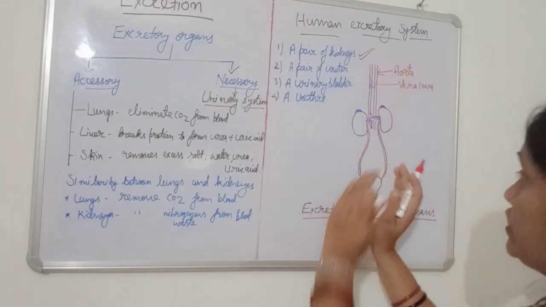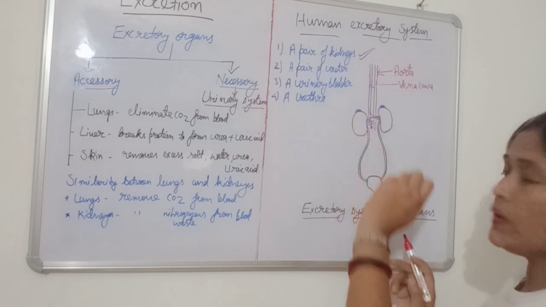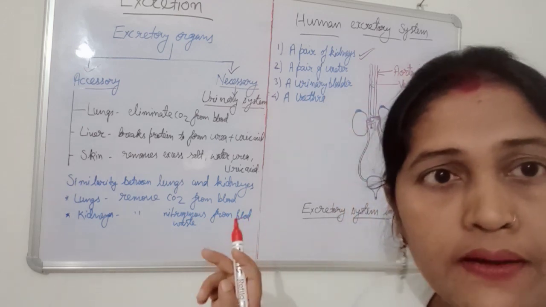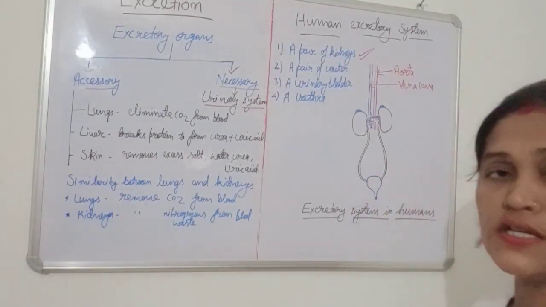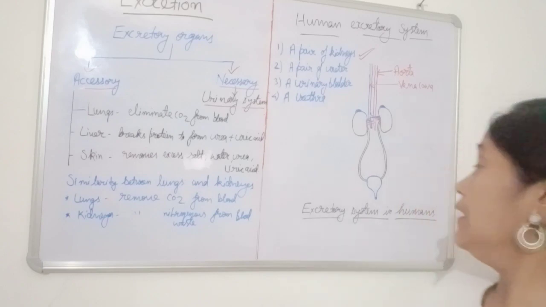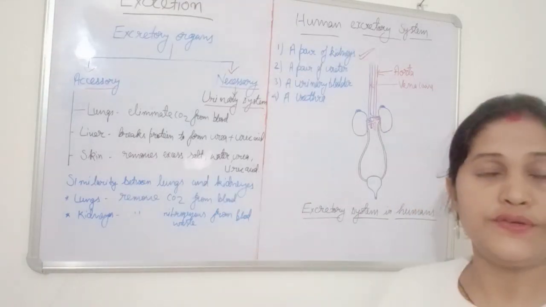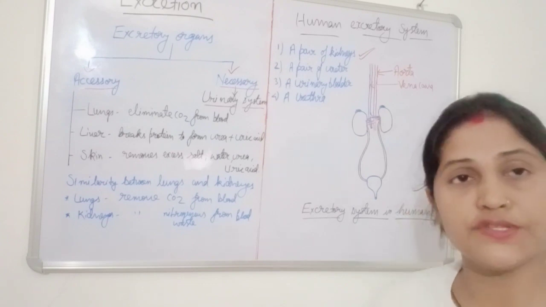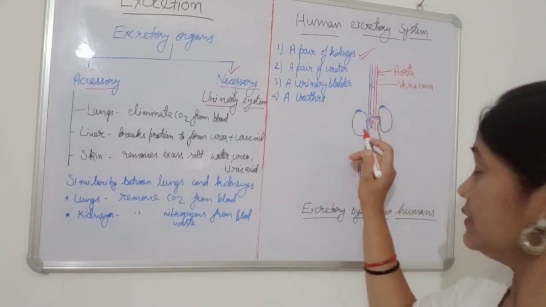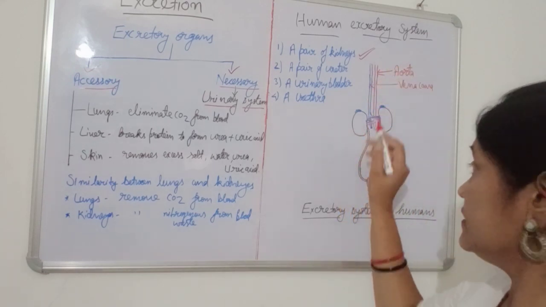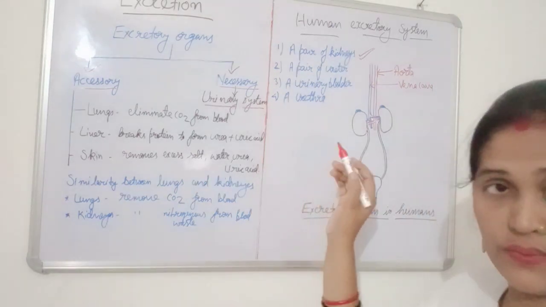This is the right portion. So the right kidney is slightly lower in position than the left kidney. What is the reason? The reason is that just above there is the presence of the liver, which is a part of the digestive system. A heavy lobe of the liver pushes down this kidney, so that's why the right kidney is tilted downward, because of the presence of the liver above it.